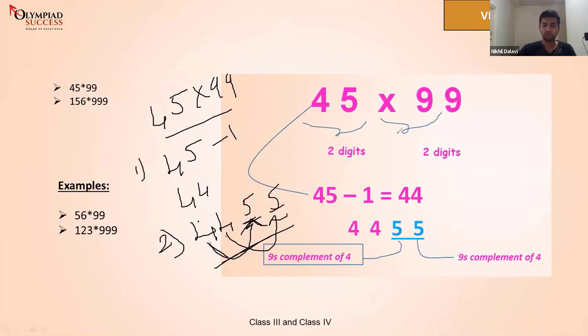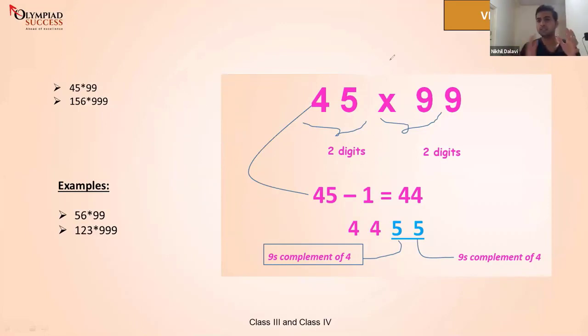Great. So now let me try another number with you. Let me try a three-digit multiplication. Then I have a few examples for you to solve. Okay. Let's take 156.